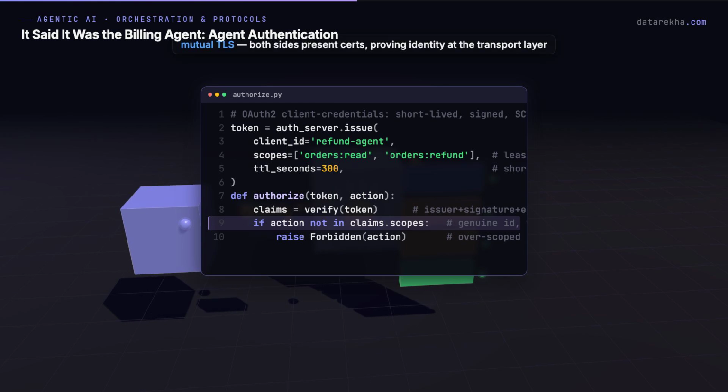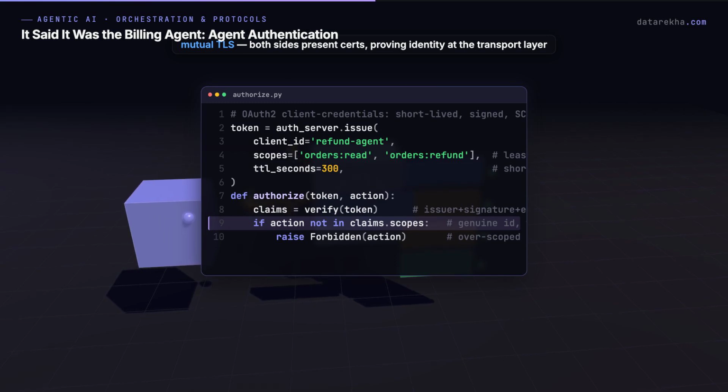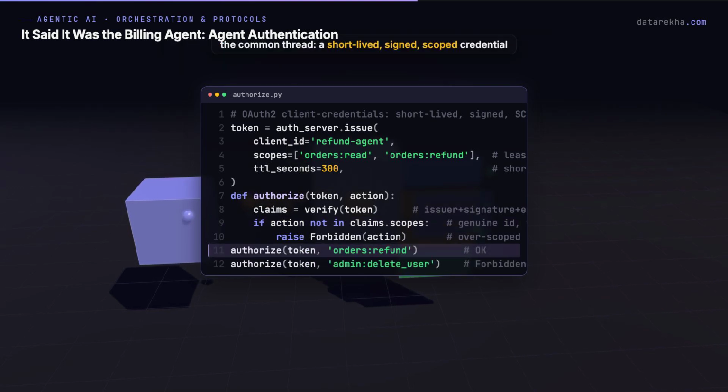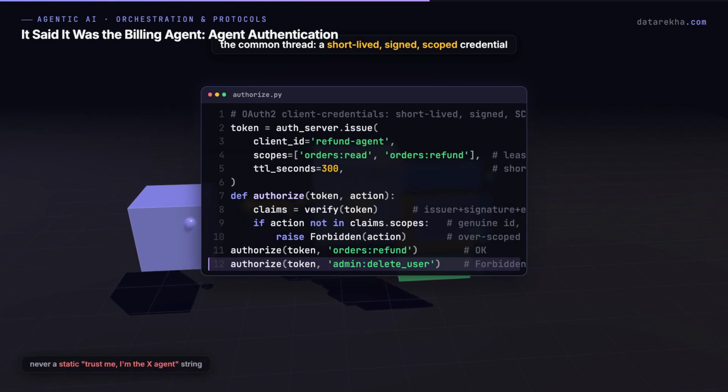There's also mutual TLS, where both sides present certificates and prove identity at the transport layer, common inside a service mesh. And signed agent identity in A2A, where the agent card carries signed credentials, so a peer can verify the card came from who it claims. The common thread across all three: a short-lived, signed, scoped credential. Never a static "trust me, I'm the X agent" string.